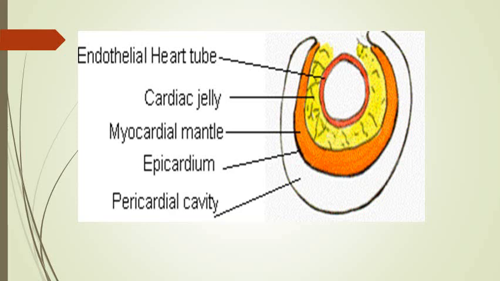The parietal layer is not derived from the proepicardial organ. The epicardium is actually the visceral layer of pericardium, and it is derived from proepicardial organ. But the parietal layer, which is the outer layer, as you can see, which is forming the outer layer of the pericardial cavity, this is derived from ordinary